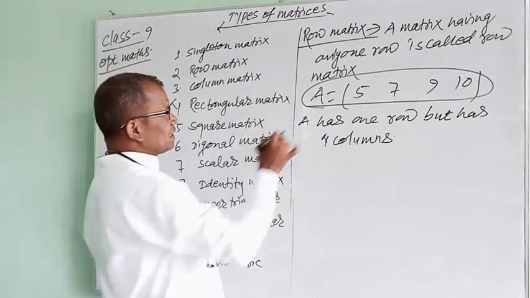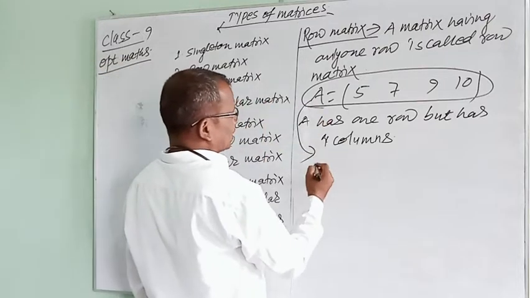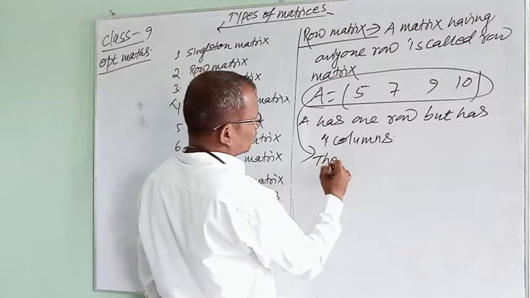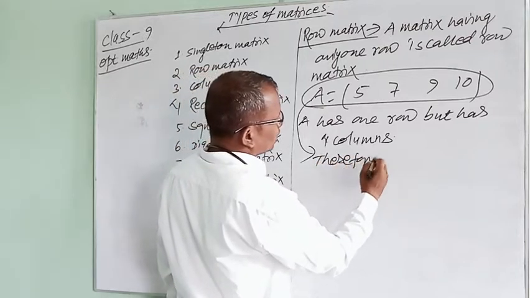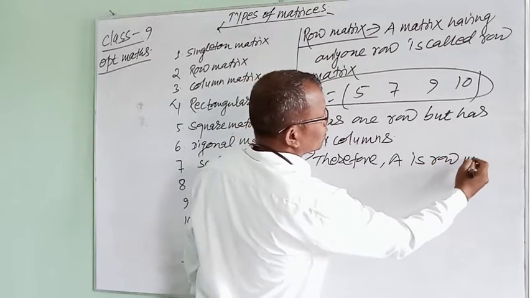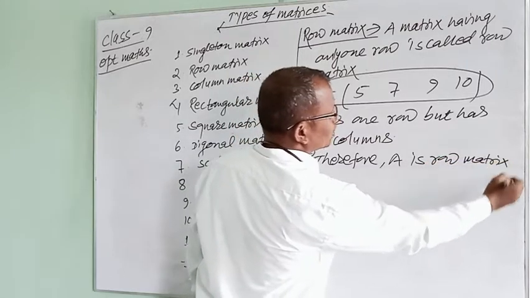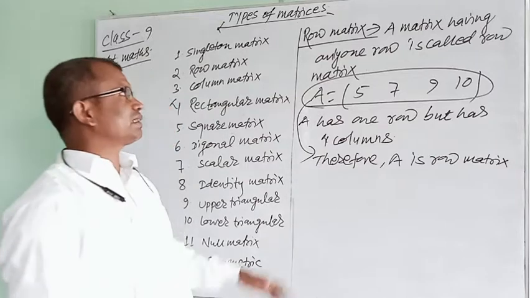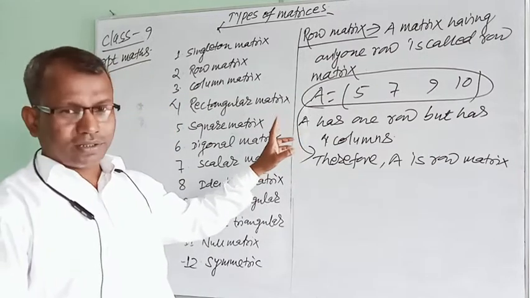Therefore, the matrix A is a row matrix. A is a row matrix because it has only one row. Therefore, it is called a row matrix.